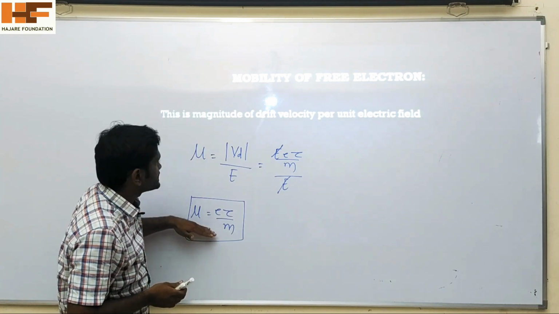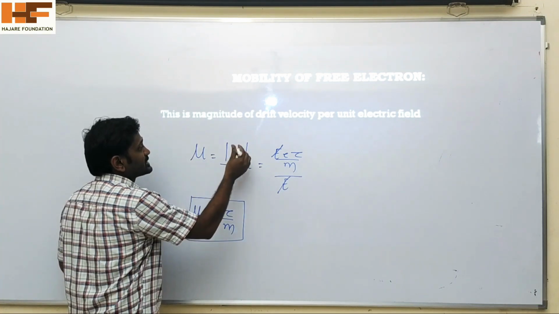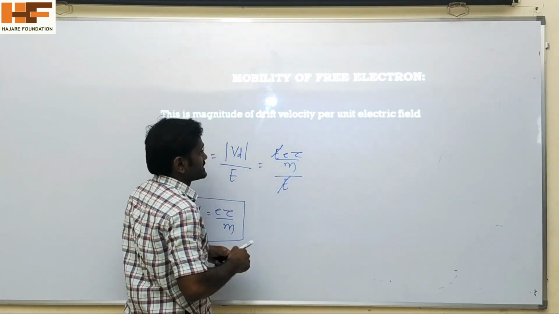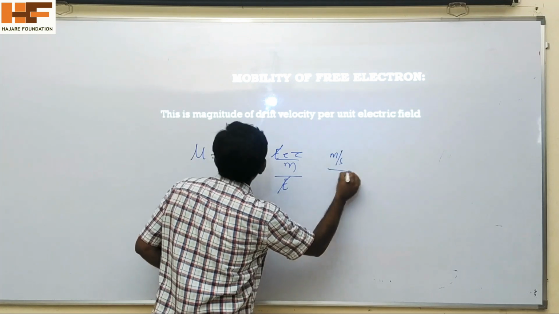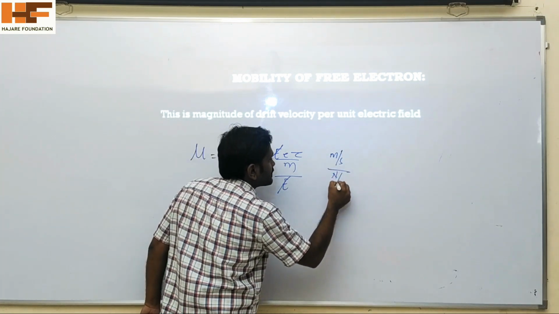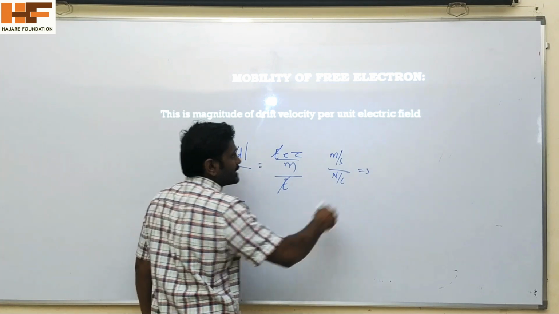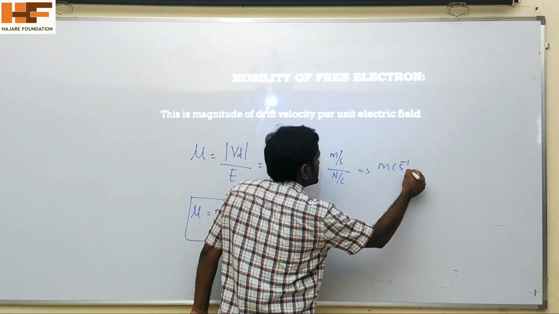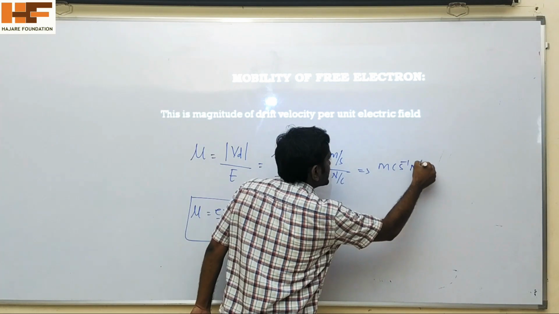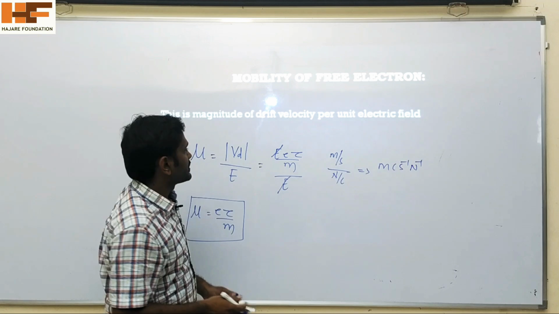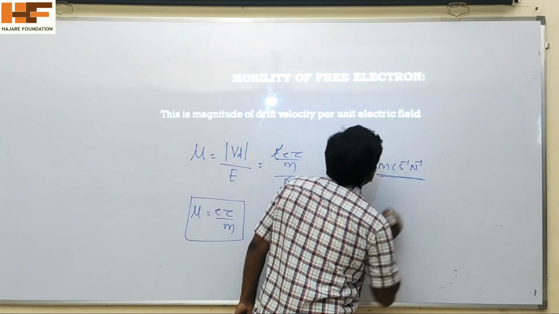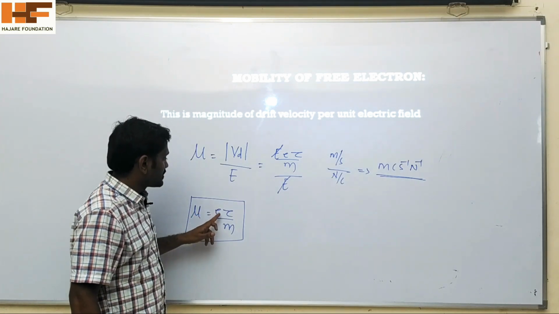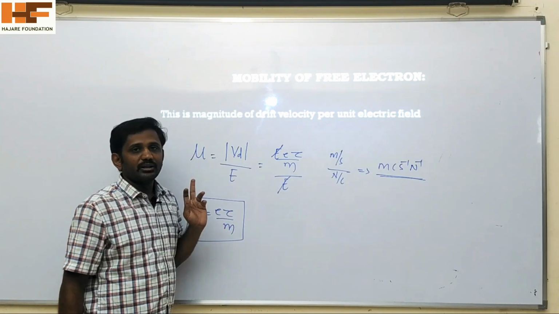What is the SI unit of the mobility of free electrons? Here the drift velocity is in meter per second, upon electric field in Newton per coulomb, or we can write it as meter coulomb per second per Newton. It is the SI unit of the mobility of the free electrons. The mobility of the free electrons, mu, is equal to e tau divided by m.